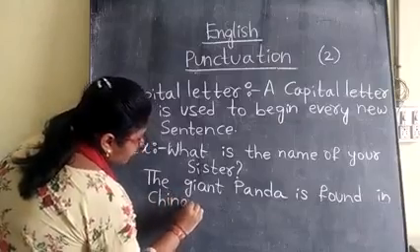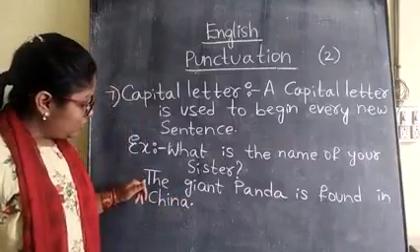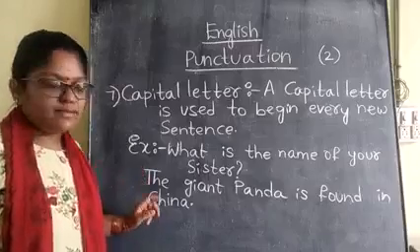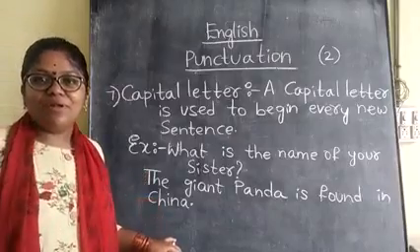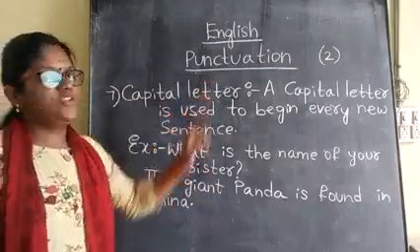Again, I have given the full stop at the end of this. And to begin a sentence, I have written the capital letter. All of you understood, children? This is the capital letter side heading under the punctuation, children.